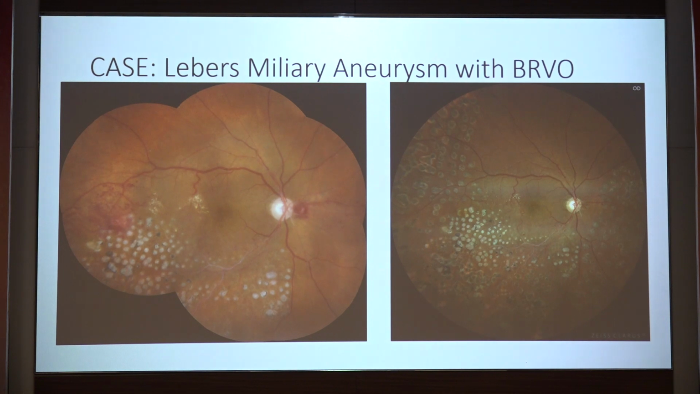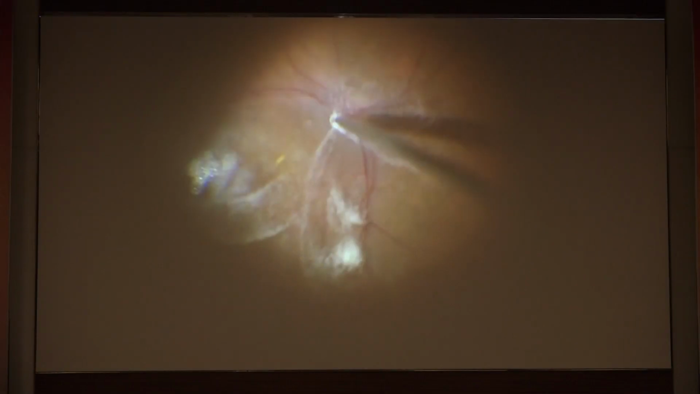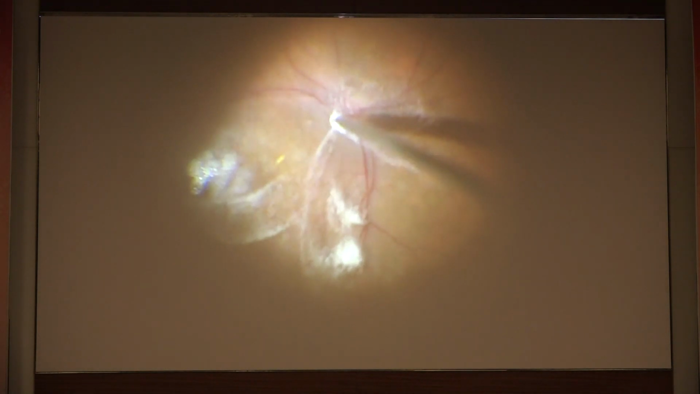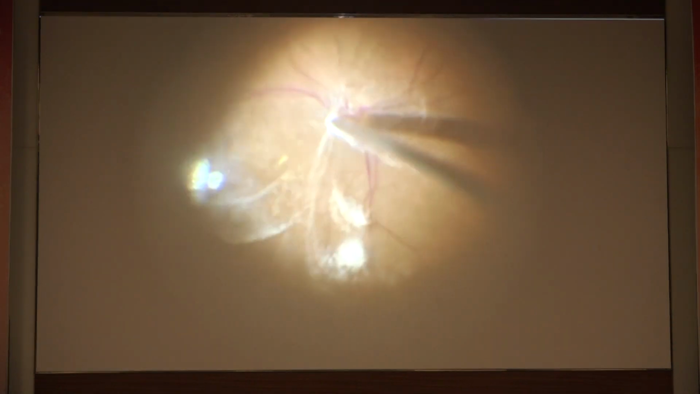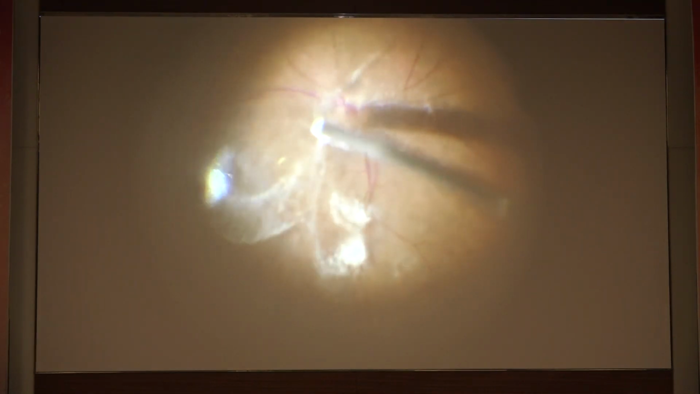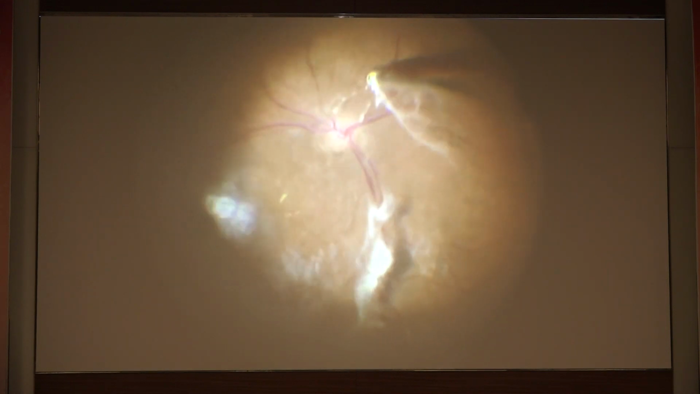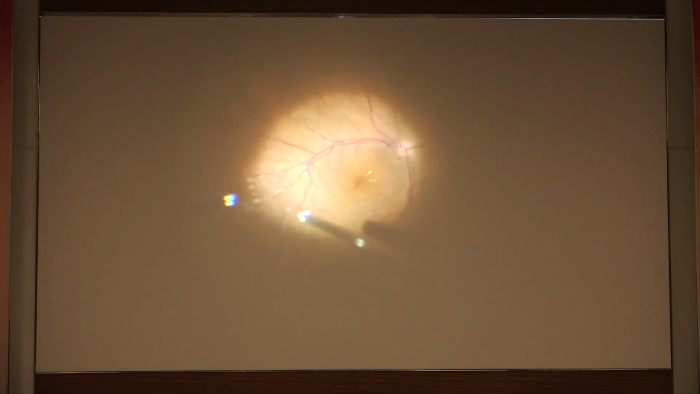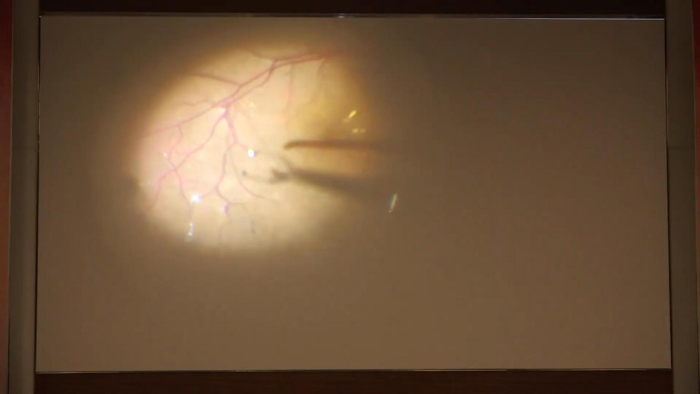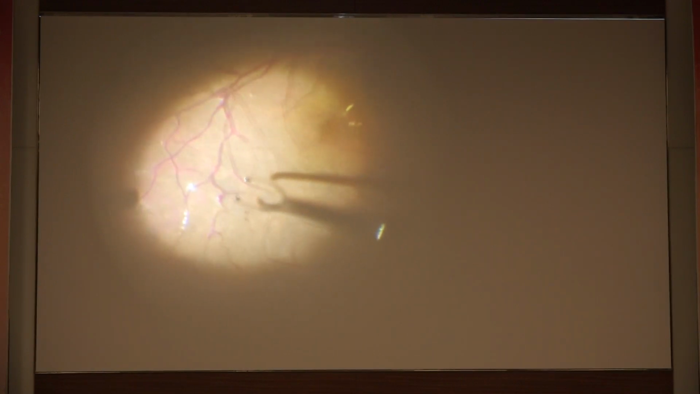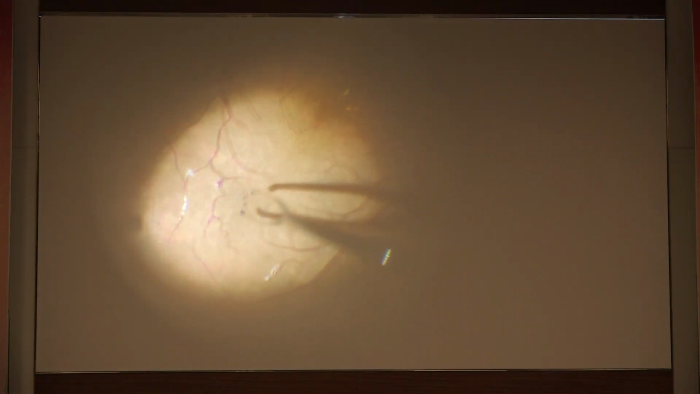This was another case that we did, Leber's miliary aneurysms with a branch retinal vein occlusion, and also had a similar response. This patient also had a recurrent macular edema. A slight amount of hemorrhages also started appearing. So you see in these knots, the arterial knots.